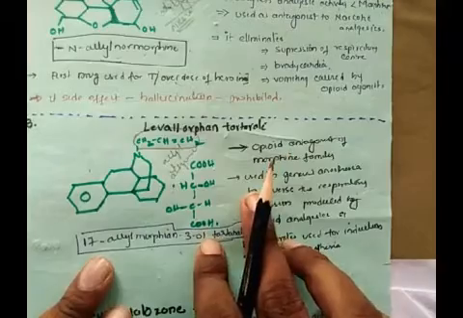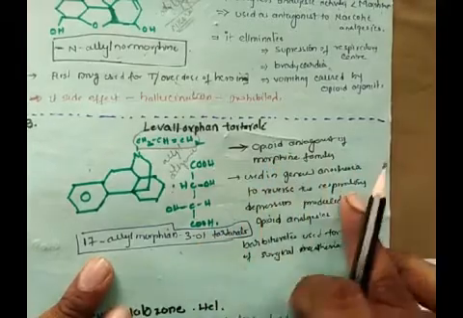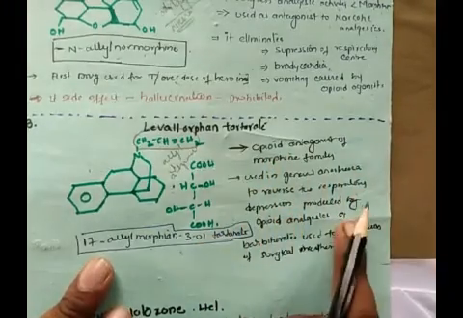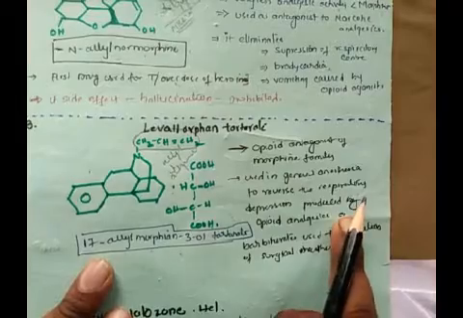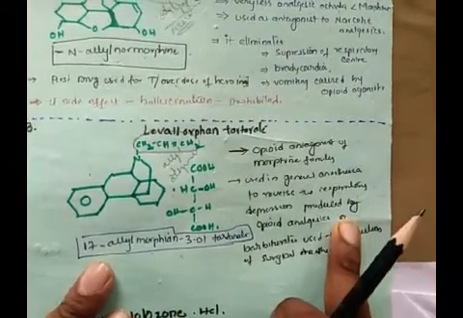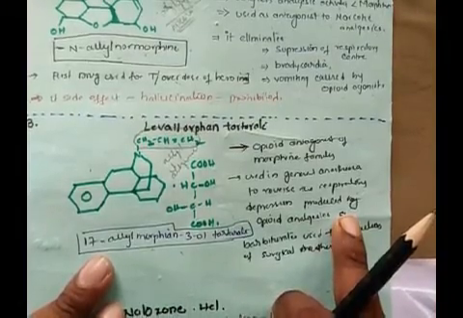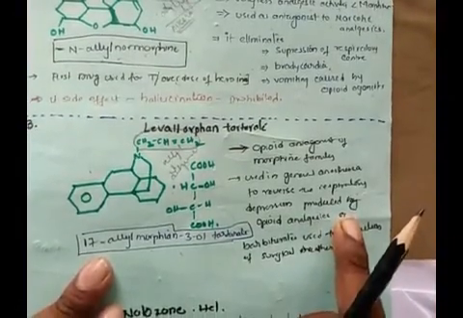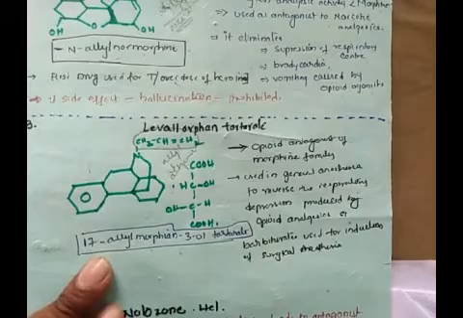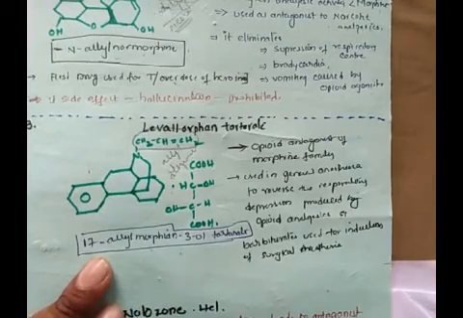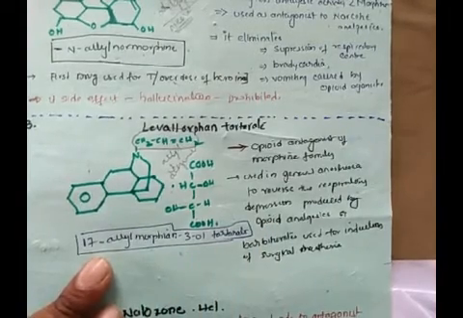It is used in general anesthesia to reverse the respiratory depression produced by opioid analgesics. The major effect is respiratory depression. To reverse that respiratory depression, we have to go for levallorphan tartrate. Otherwise nalorphine, but nowadays nalorphine is prohibited, so we have to go for levallorphan tartrate.